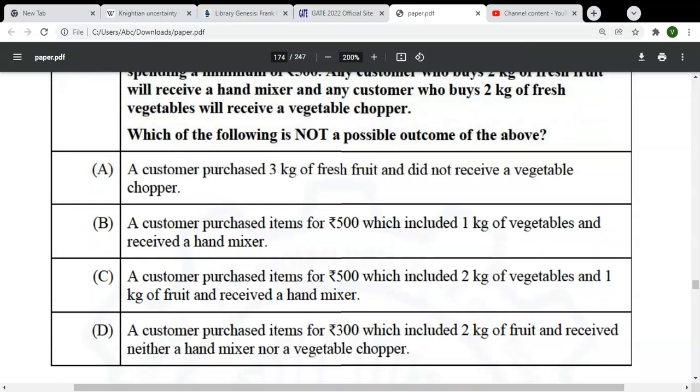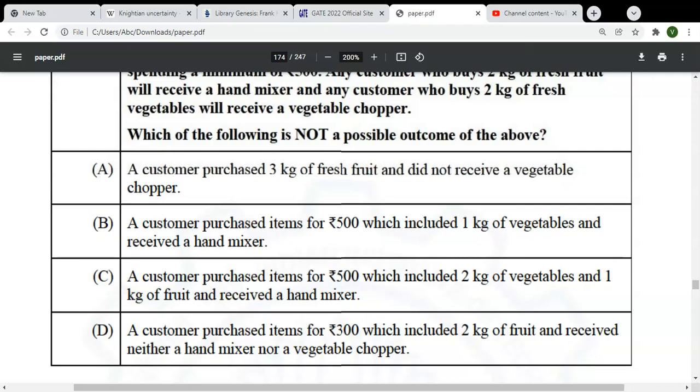Okay, let's start with D. A customer purchased items for 300 rupees, which included 2 kg of fruit, and received neither a hand mixer nor a vegetable chopper. So yes, this is a possible outcome. It doesn't belong to the set of not possible outcomes. It is a possible outcome.